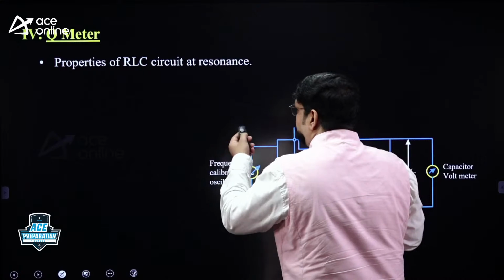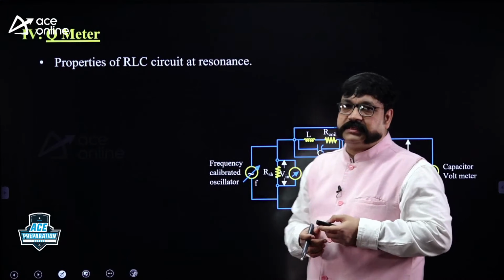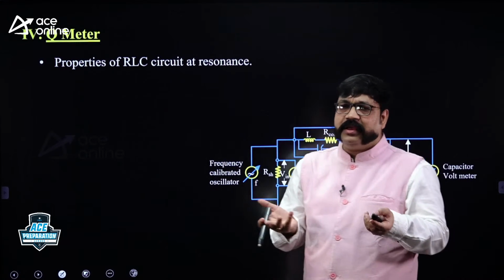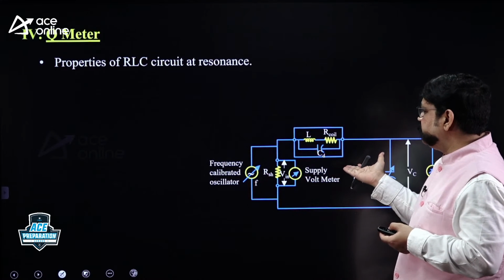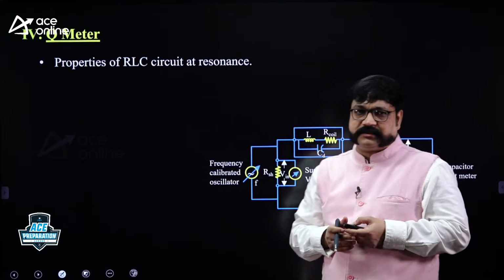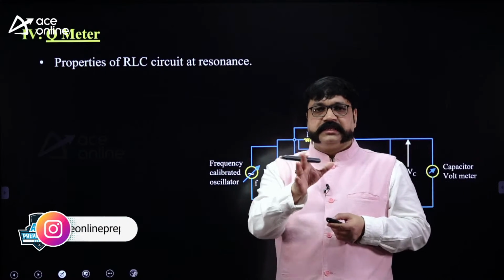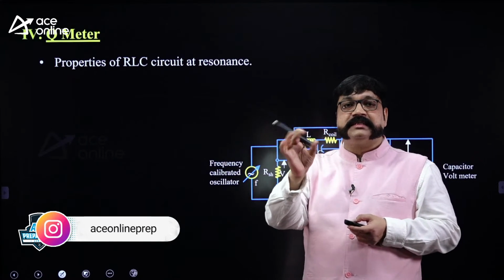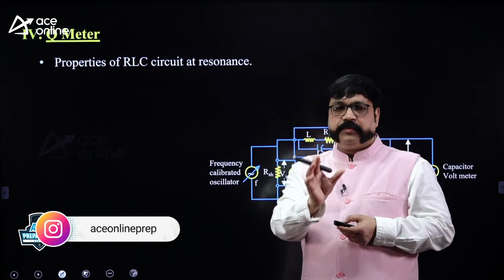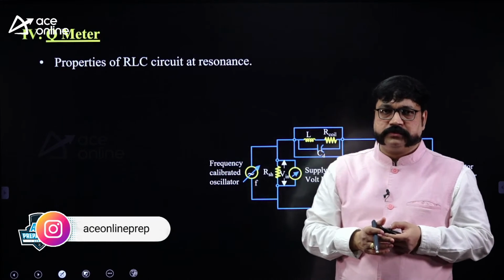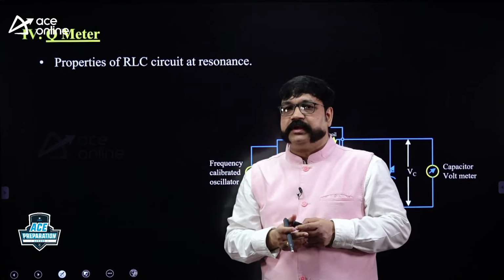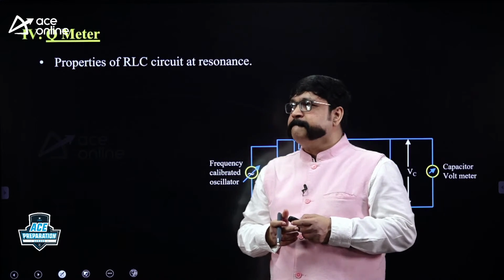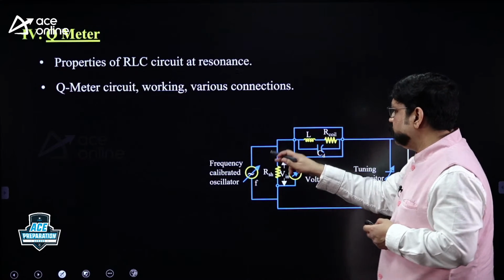So what you need to learn, you need to start with the properties of a RLC circuit. Why should I learn about properties of RLC circuit? So this is a Q meter. Principle of working is nothing but series resonance. Q meter is basically a series RLC circuit at resonance. So start with the properties of a series RLC circuit, not the resonance curve and all that. Anyway, you will study that in networks. And about Q meter circuit, this is what I gave.